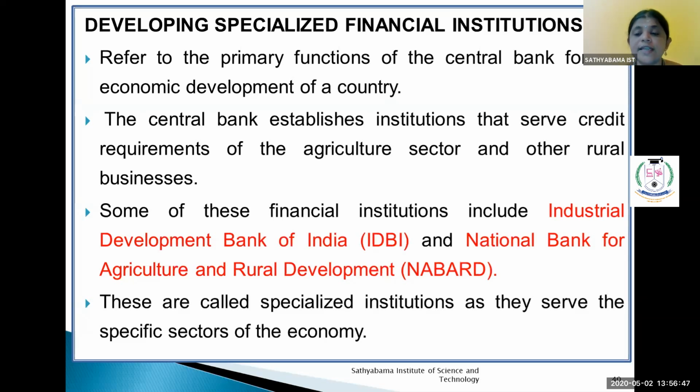The next one is the National Bank for Agriculture and Rural Development, NABARD. It is only for agriculture purposes, long-term banking. It is for agriculture related businesses and areas. They can provide medium-term and long-term loans for agriculture related areas, that is organic farming, organic food development, irrigation facilities, and also some fertilizer development. So they are catering to agriculture sector related developments. These are called specialized institutions as they serve a specific sector of the economy.